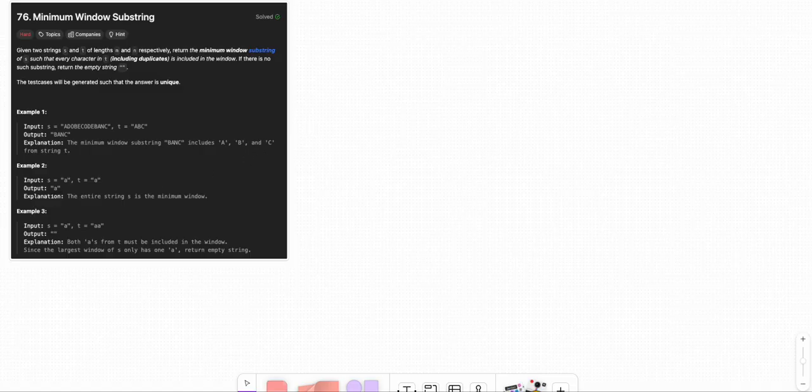Okay, and there you have it. Let's solve LeetCode number 76, a hard question: Minimum Window Substring.